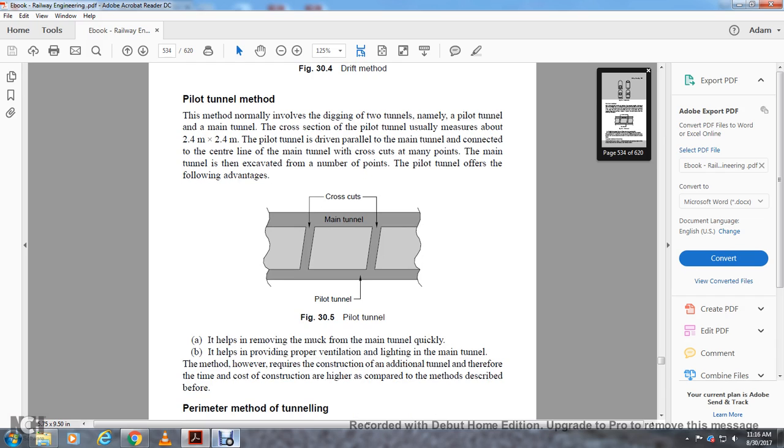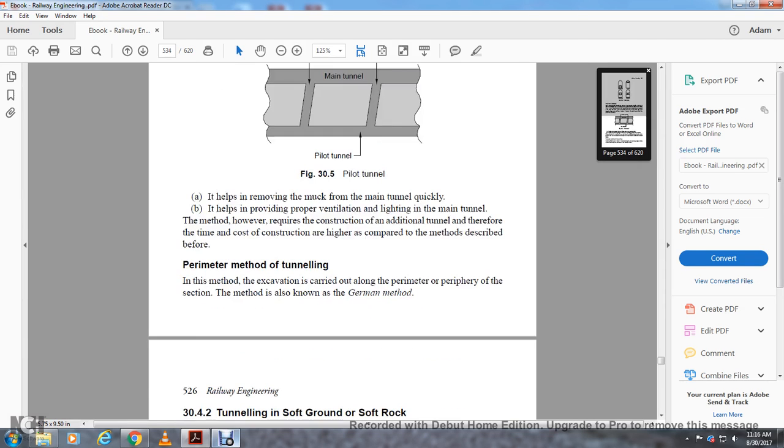It helps to provide proper ventilation and lighting of the main tunnel. However, this method requires construction of an additional tunnel. Therefore, the time and cost of construction is higher compared to the methods described before. Perimeter method of tunneling: in the method where excavation is carried out along the perimeter and periphery of the section, the method is known as the German method.